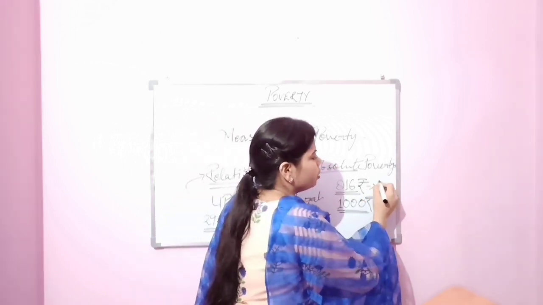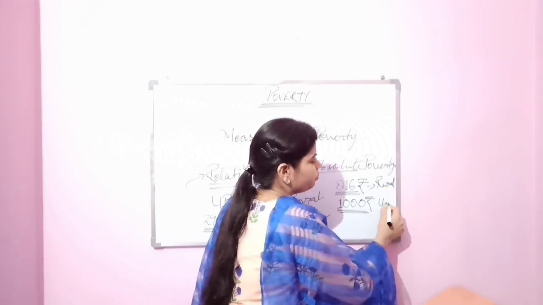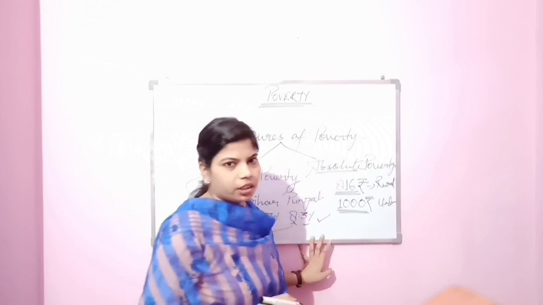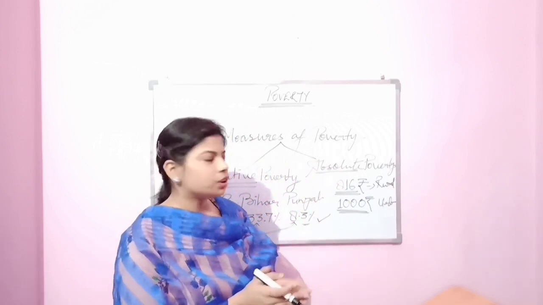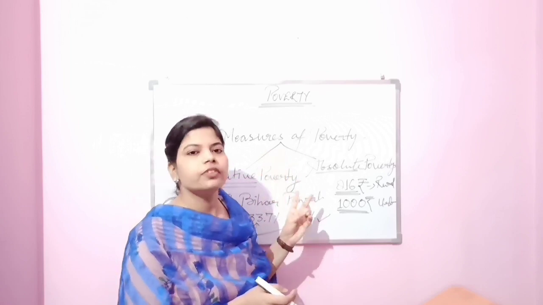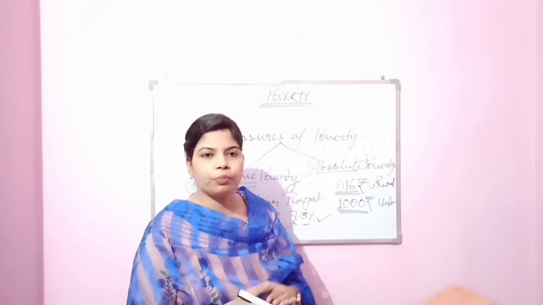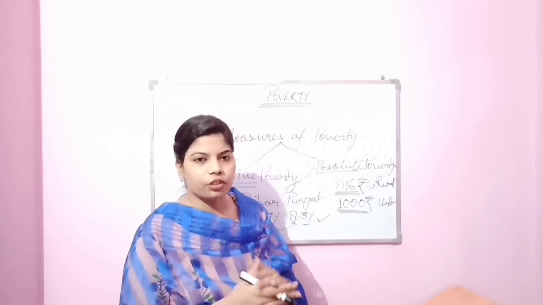This one is for rural areas and this one for urban areas. Okay. So this is absolute poverty and relative poverty. These are the two measures of poverty. Hope you all are able to understand the concept of poverty and, second, the measures of poverty.